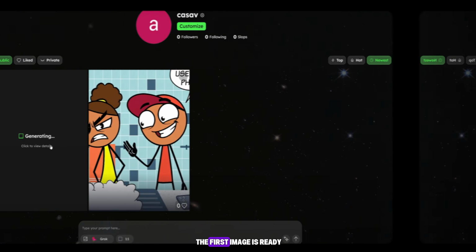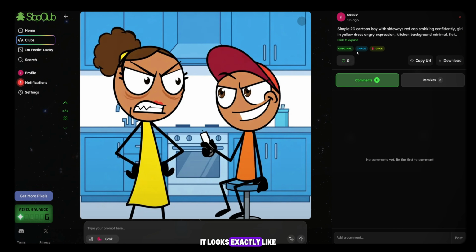Now you can see the first image is ready. It looks exactly like backbench style. The color might be slightly different, but the character is consistent, which is best. Simply download it in the same ratio. Again, you have to follow the same process every time.